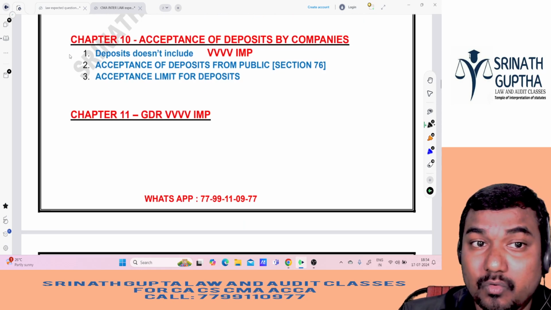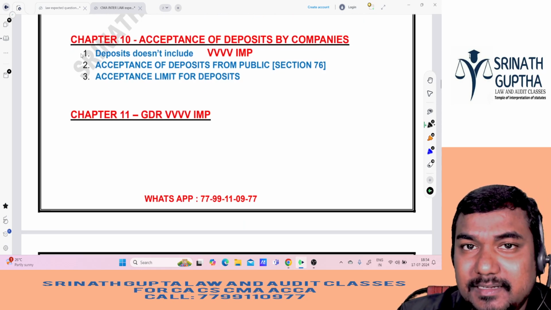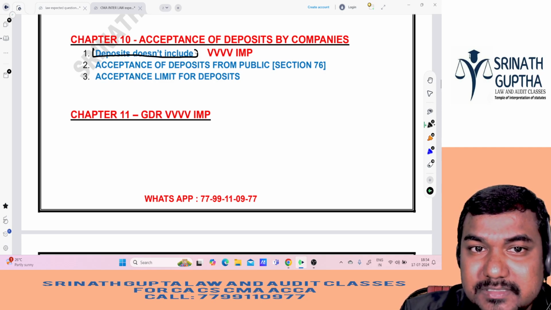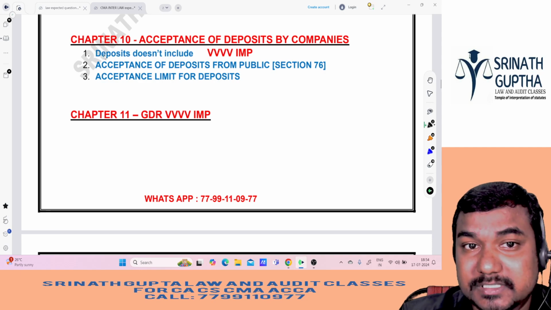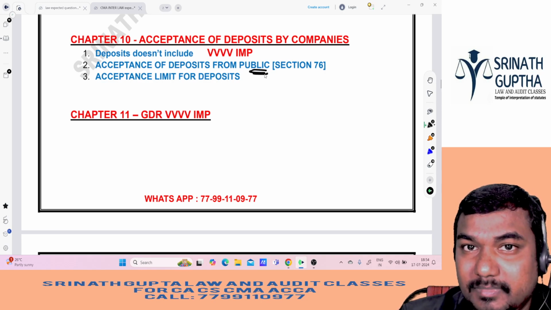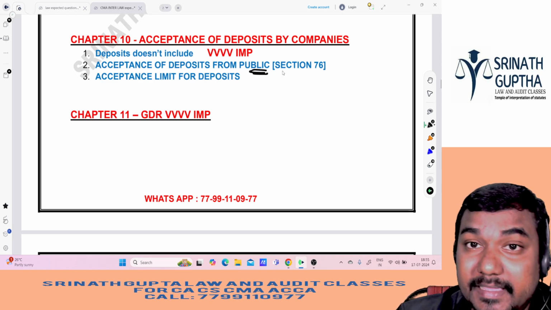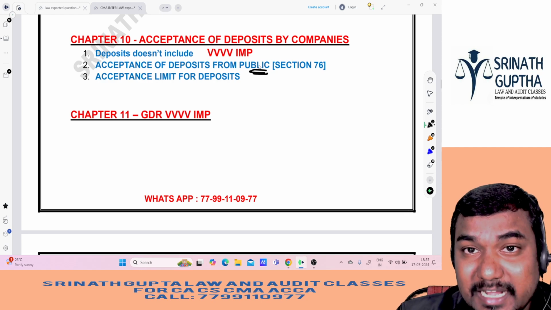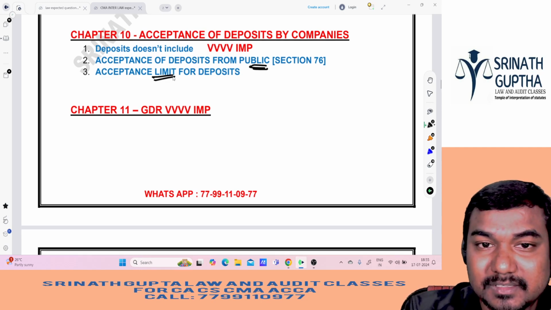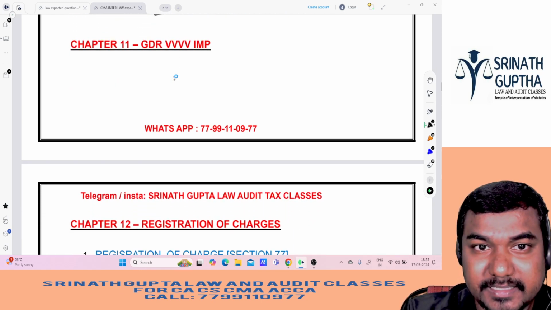When it comes to deposits, a few transactions are not deemed to be deposits; he can ask that in the exam. Deposits does not include, that is, exceptions to deposits: which transactions are not deemed to be deposits, he can ask. And acceptance of deposits from the public: a public limited company can accept from the public also, so what are the conditions? And the acceptance limit: how much deposits can a company accept, 35%, he can ask that in the exam.